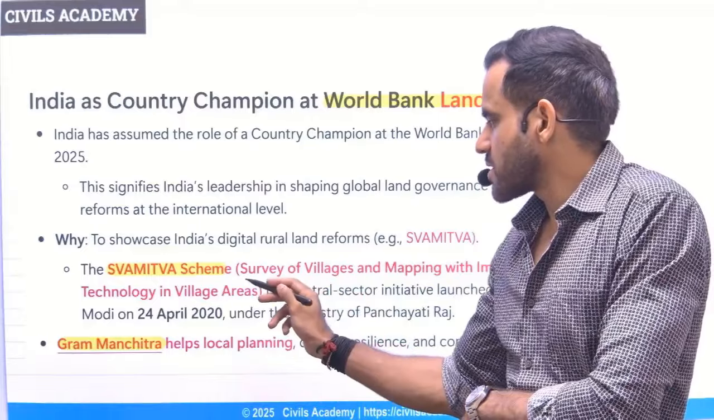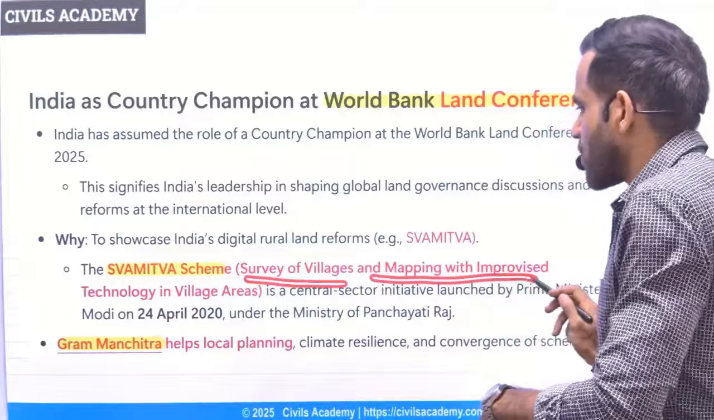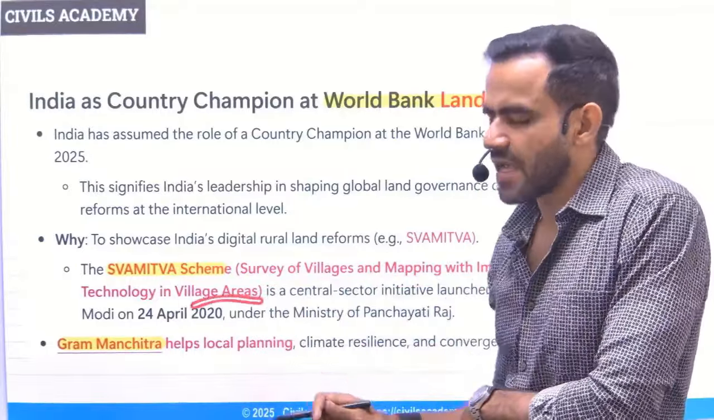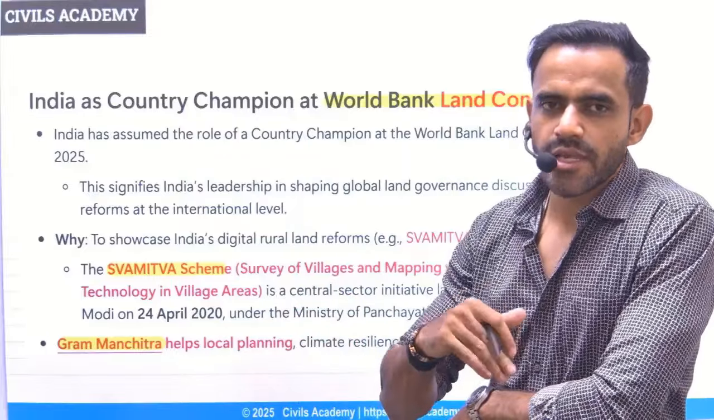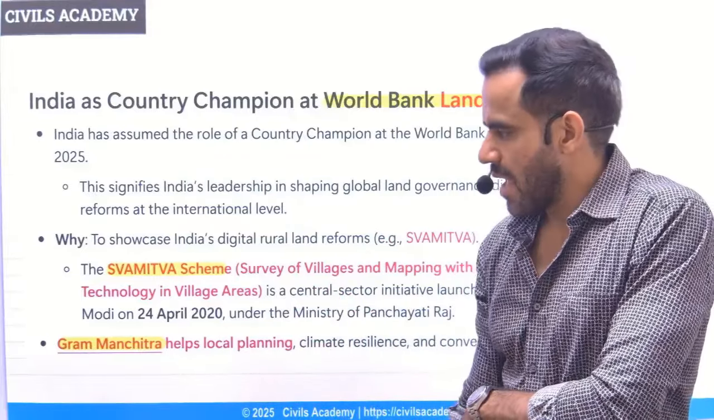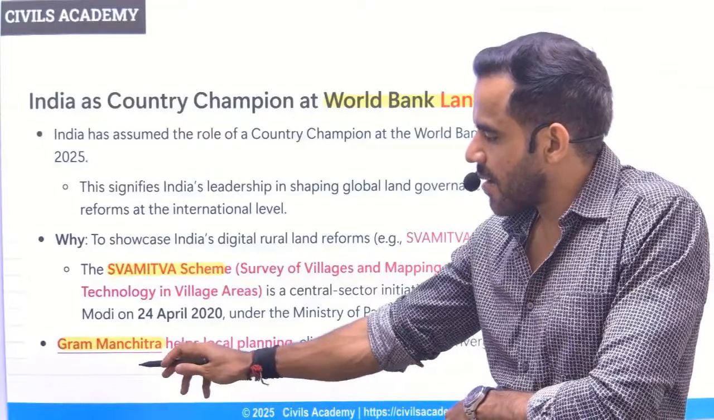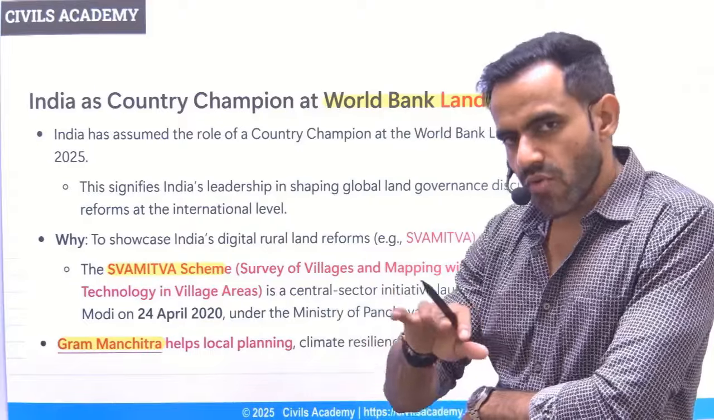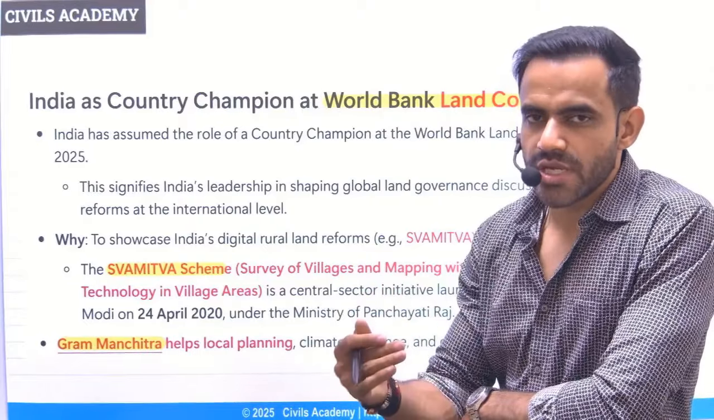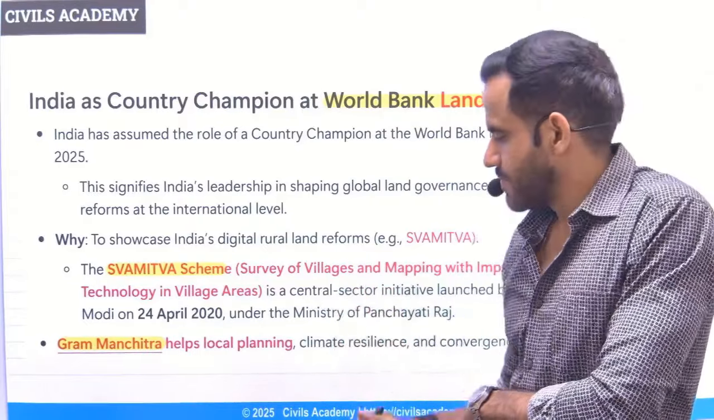What is the full form? Survey of villages and mapping with improvised technology in village area. In a very simple sense, with the help of drone technology, we are preparing the new maps in rural areas. And the second initiative is Gram Manchitra. Basically, this is a kind of map for local areas so that the local authorities can plan accordingly.